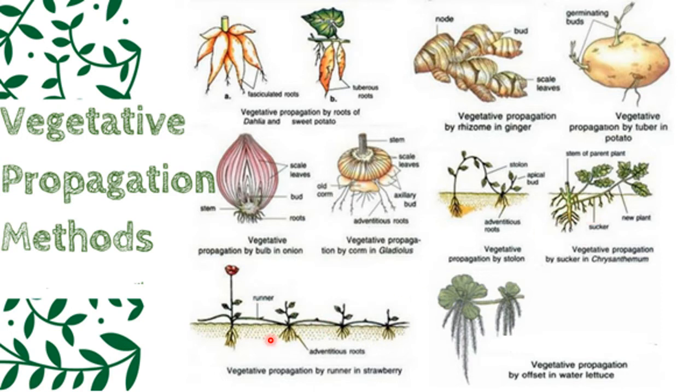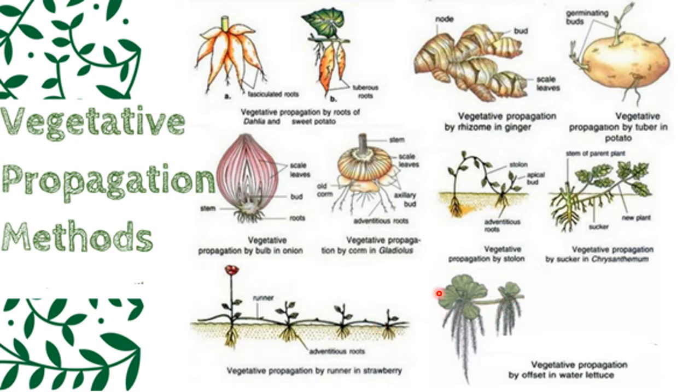Then here this is a runner which will be growing just on the surface of the soil, and you can see from every node the roots are arising and aerial parts are arising. This again is a runner, common runner. Then this is another type of runner, offset. Offset means it is in the aquatic medium. It is seen here. It is water lettuce. Then Eichhornia. These are also seen in water, and offset is the method of propagation.